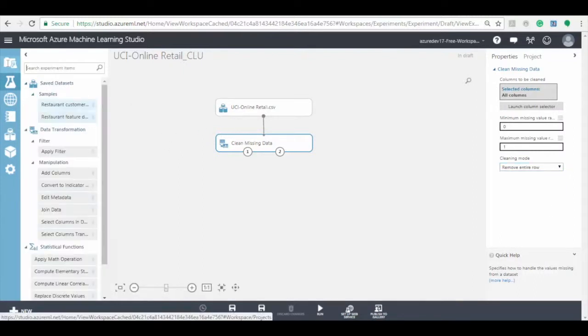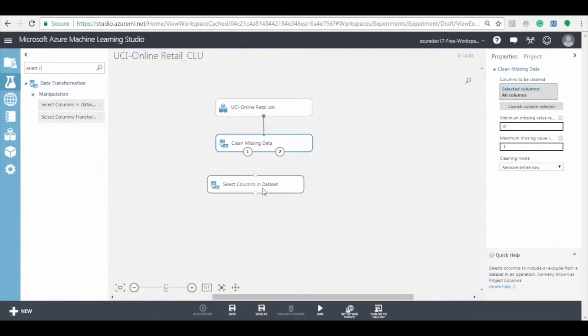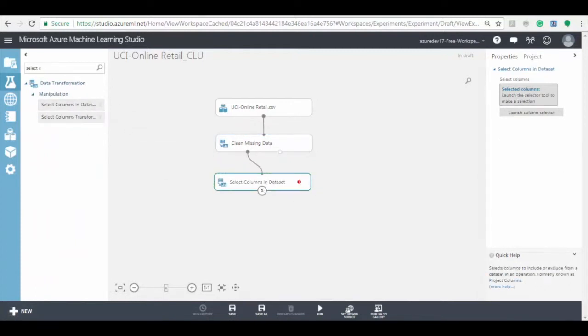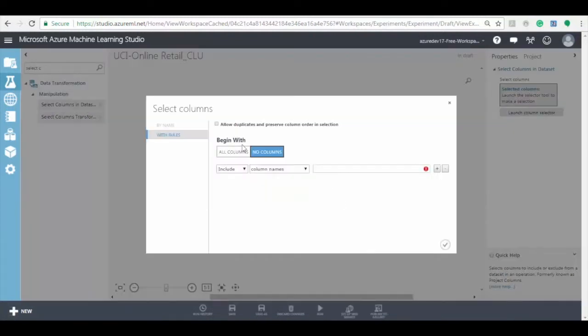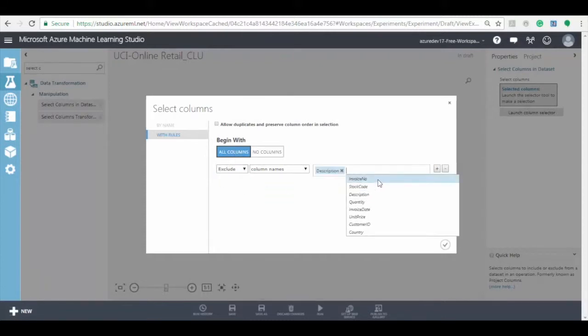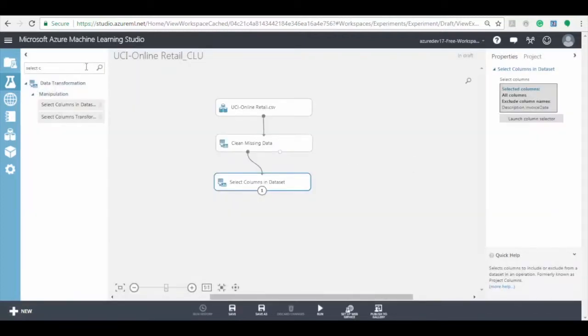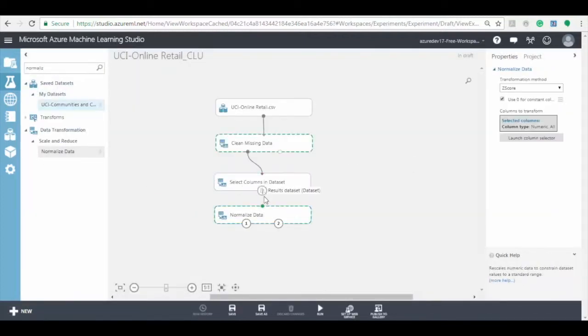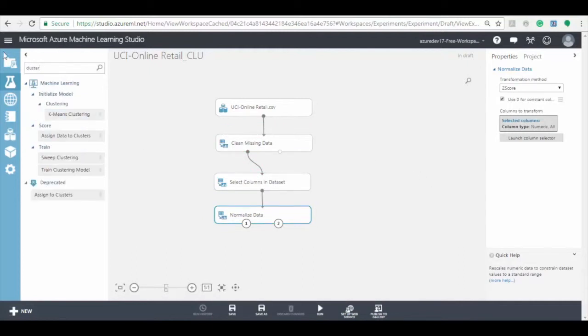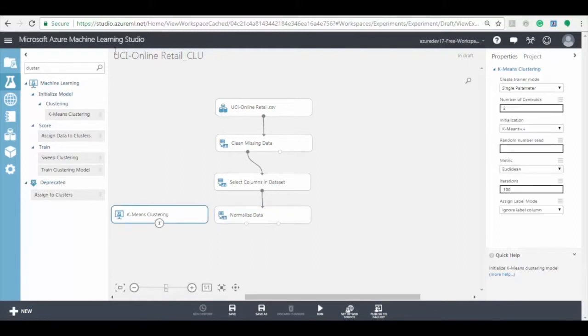Now search for the select column in dataset model and add it to the experiment. Here click on column selector option and then click on all columns and then again choose exclude option and select the description and invoice date columns to exclude. Now search for the normalizing model and add it to the experiment. To perform the clustering, search for k-means clustering model and add it to experiment.